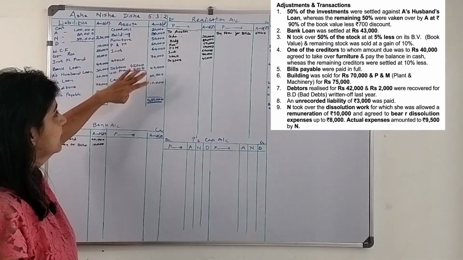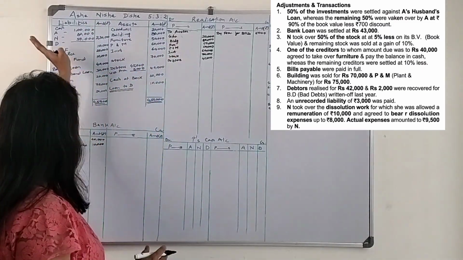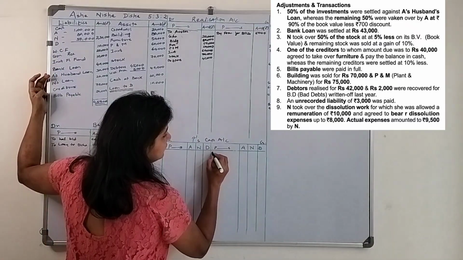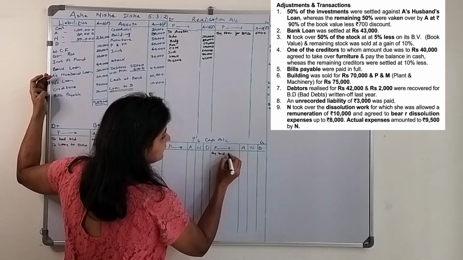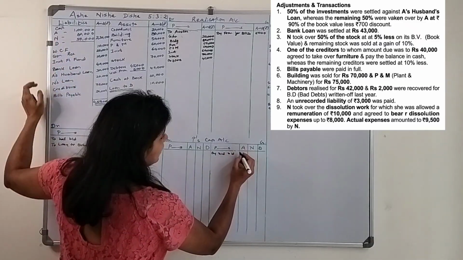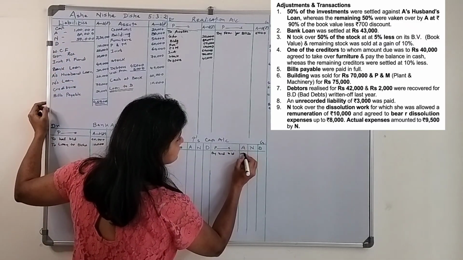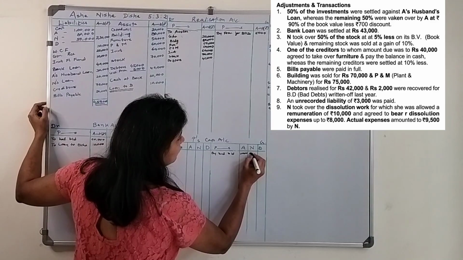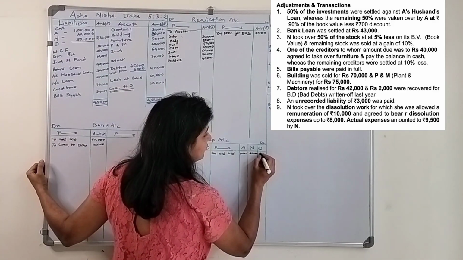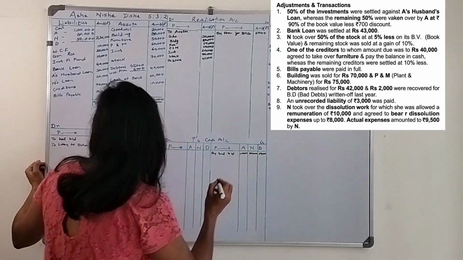Now all the asset accounts we have transferred. Now we will transfer the liability side, starting with capital. So by balance brought down, it is 1 lakh of Asha, 80,000 of Nisha, and 50,000 of Disha.